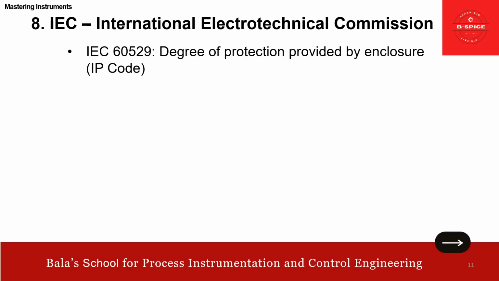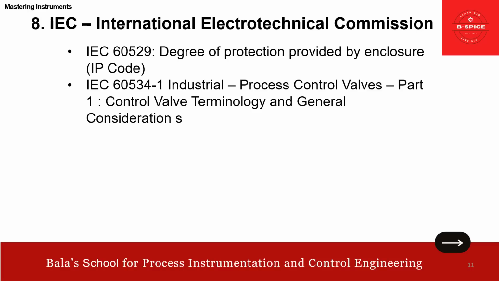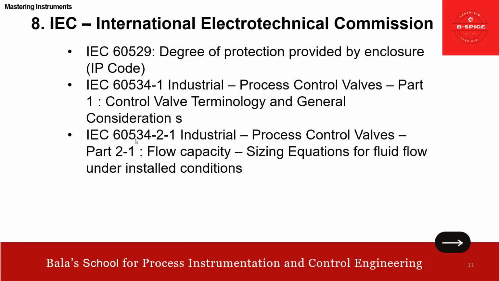Then IEC 60529. This one we already covered, but repeating, never mind. Degree of protection provided by enclosure, IP code. Then IEC 534 Part 1 talks about industrial process control valves: controller terminology, general consideration. So remember friends, IEC 60534 means it's about control valves. That's it.